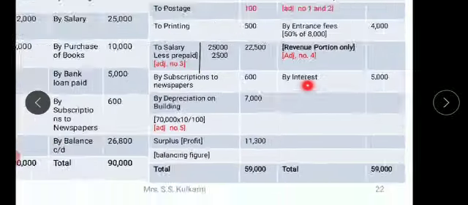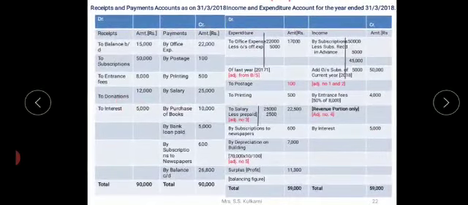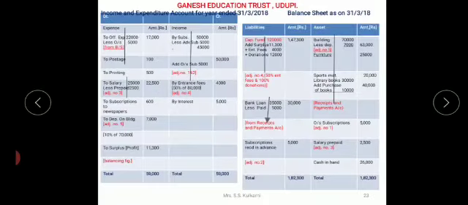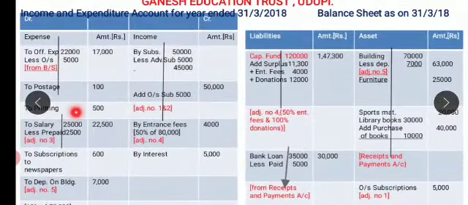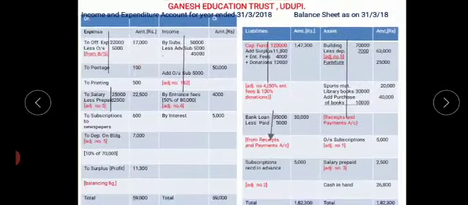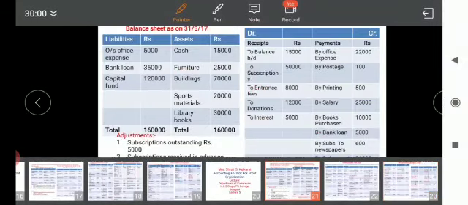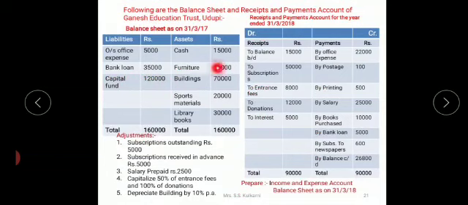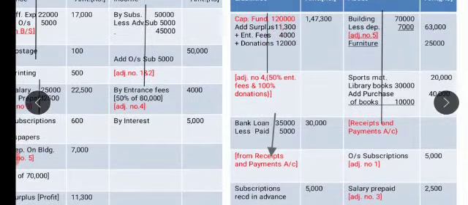So we have surplus. Now from this income and expenditure, we are going back to prepare our balance sheet. Yes, you are having the income and expenditure. Need not again write here. It is just for preparation of balance sheet. Instead of moving the slides, we have just taken side by side. So now in the balance sheet, if we see, I am having total capital fund of 1,20,000. Now, so this capital fund of 1,20,000 is written.